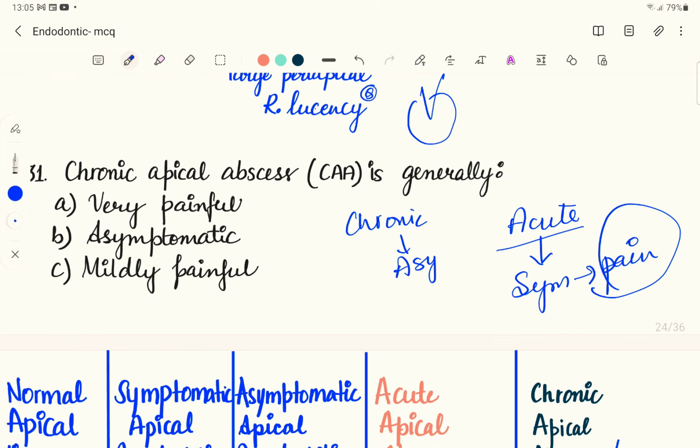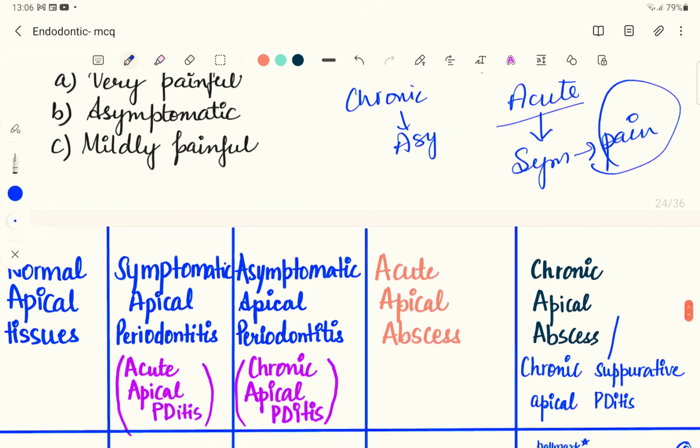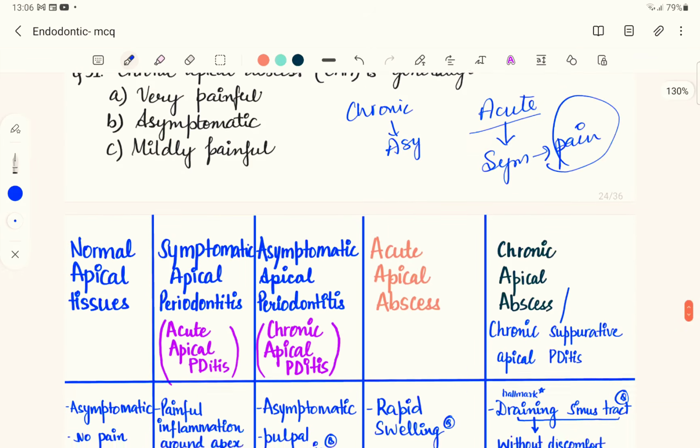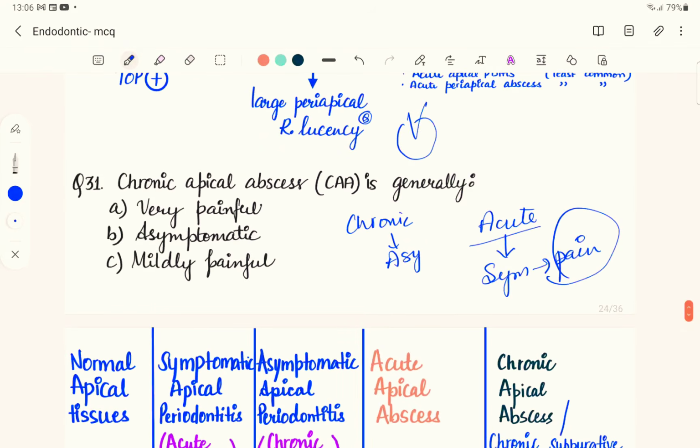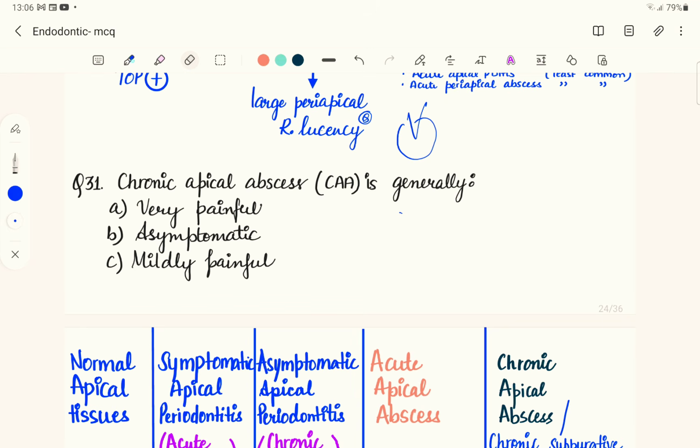So this condition usually goes untreated or undiagnosed since it is asymptomatic. So let's talk about apical periodontitis. If we take the normal apical tissue, the apical infection is generally a result of pulpal infection. So if you see apical infection, that means we are talking about the periapical area, this particular area.